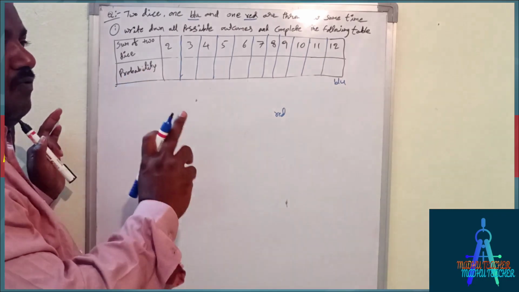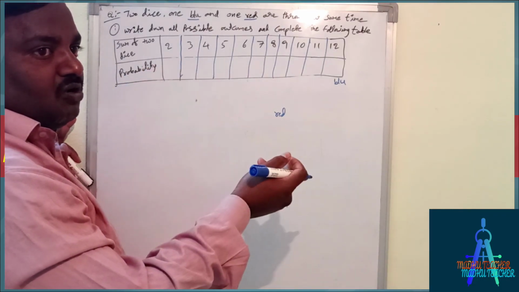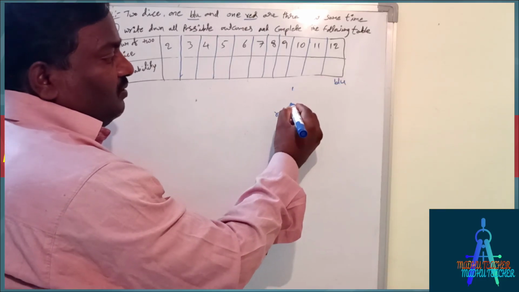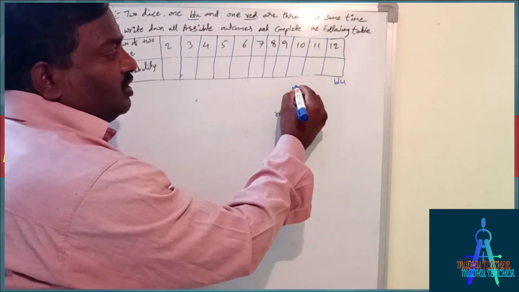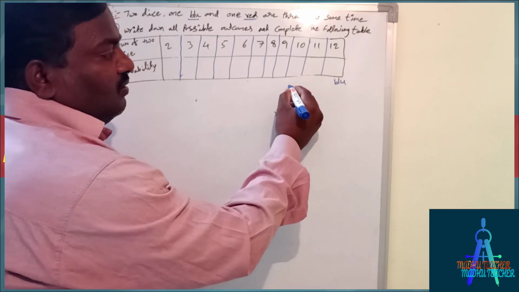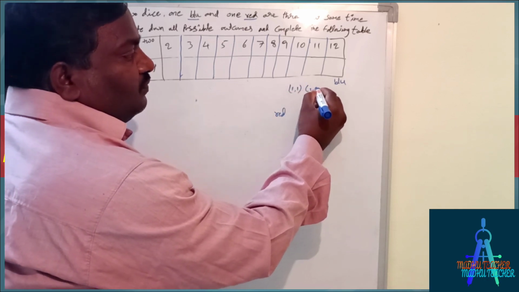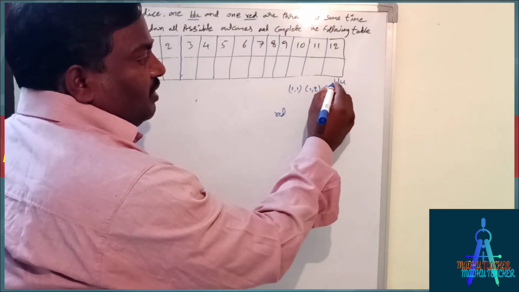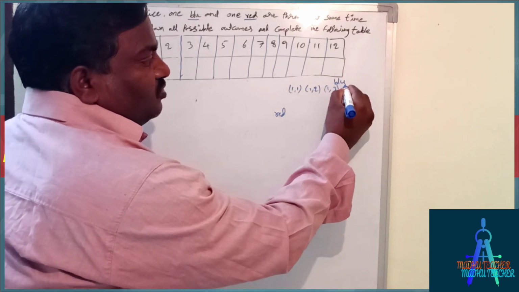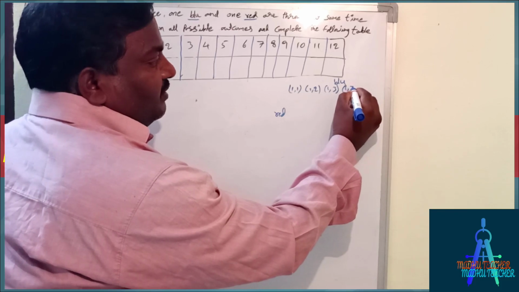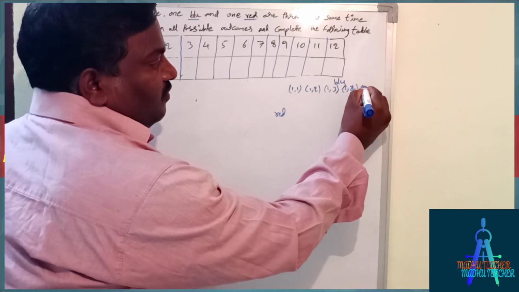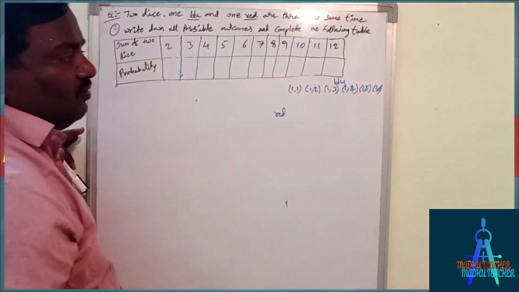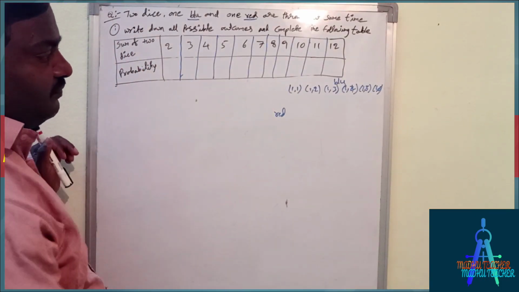So on blue, suppose you get 1, on red we may get 1 or 2, 3, 4, 1 and 5, 1 and 6. We have this type of results.